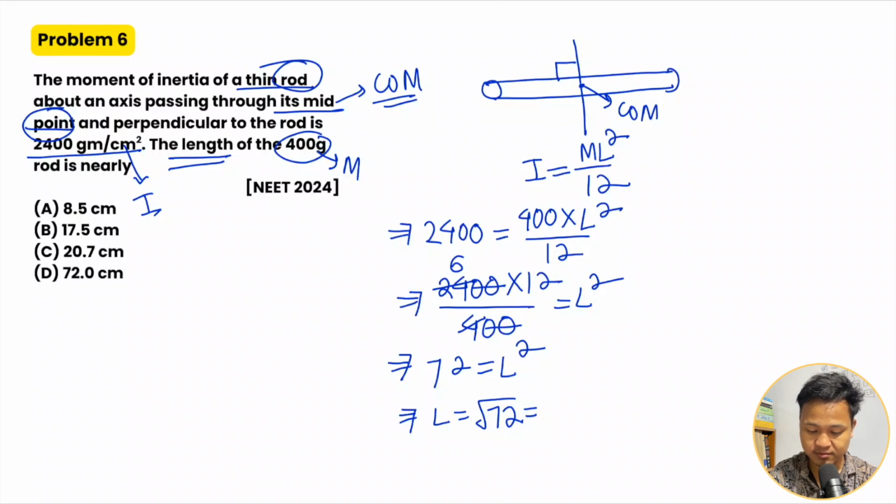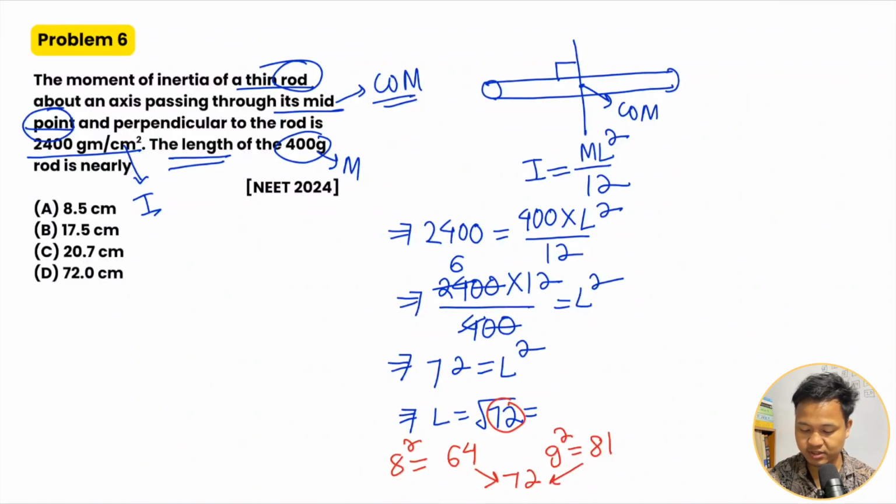Okay, see the values: perfect squares are 8 8s are 64 and 9 9s are 81. So who is closer? 72 lies between 64 and 81. So here it will be approximately, in the options you have 8.5. The other options, 17.5, 20.7, and 72, are very very large. Root 72 lies between 8 squared, 64, and 9 squared, 81. So therefore the correct answer is approximately 8.5.